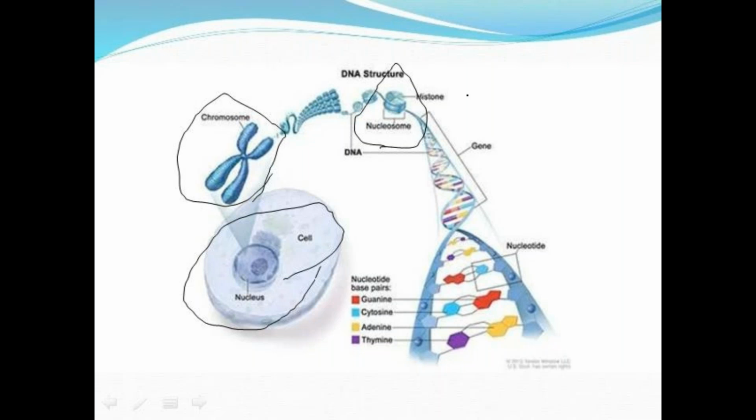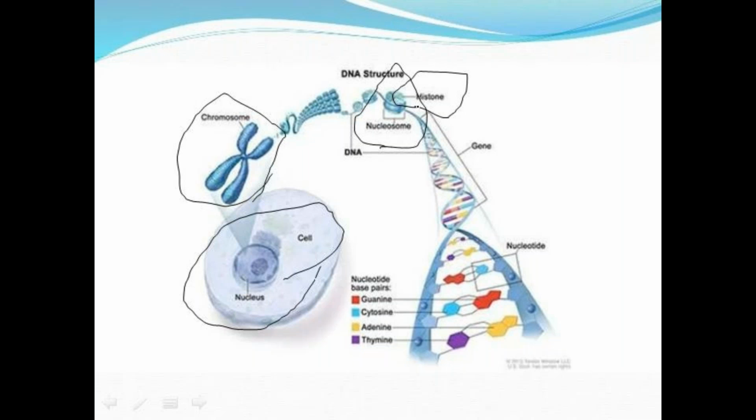And that is associated with some proteins called histone proteins. Histones are the basic proteins, mainly rich in lysine and arginine, which are the main basic amino acids.